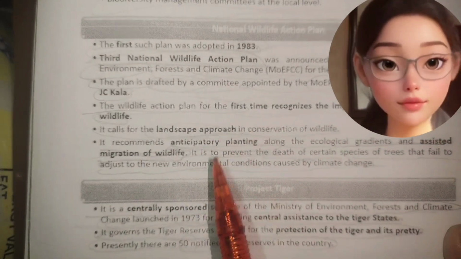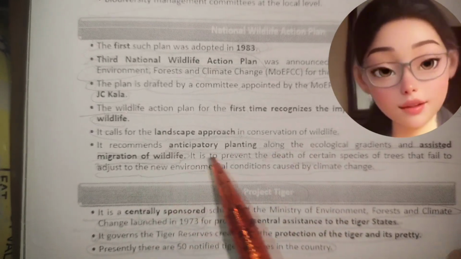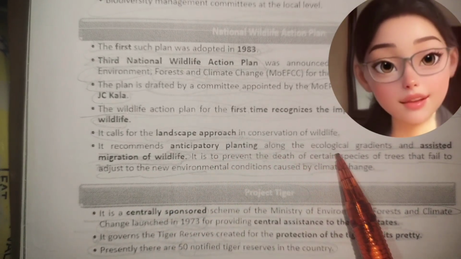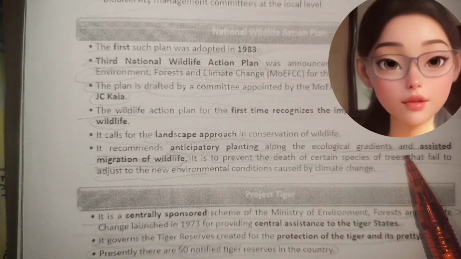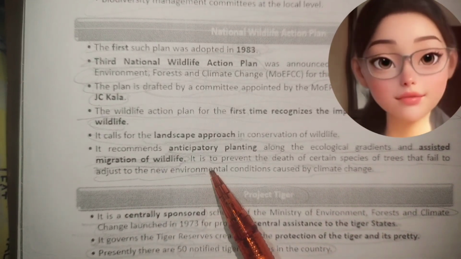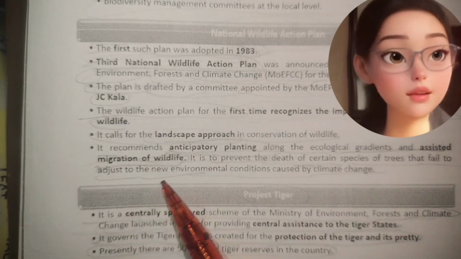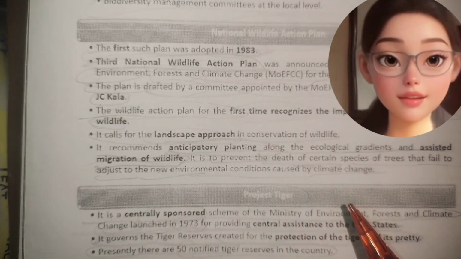It calls for the landscape approach in conservation of wildlife. It recommends anticipatory planting along the ecological gradients, assisted migration of wildlife. It is to prevent the death of certain species of trees that fail to adjust to the new environmental conditions caused by climate change.